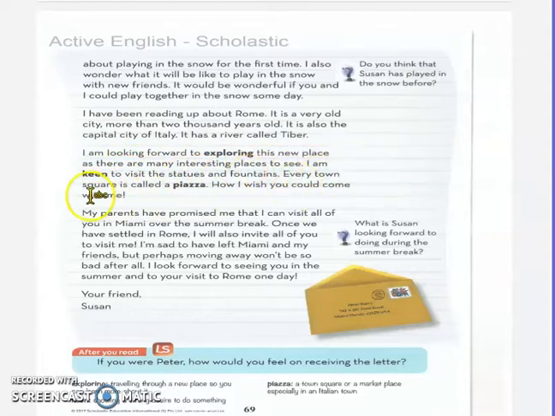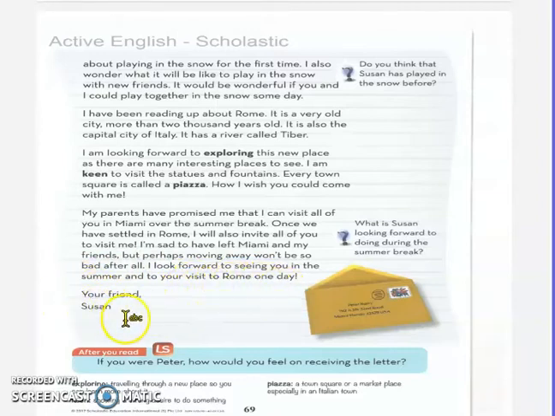Every town square is called a piazza. How I wish you could come with me. My parents have promised me that I can visit all of you in Miami over the summer break. Once we have settled in Rome, I will also invite all of you to visit me. I'm sad to have left Miami and my friends, but perhaps moving away won't be so bad after all. I look forward to seeing you in the summer and to your visit to Rome one day.